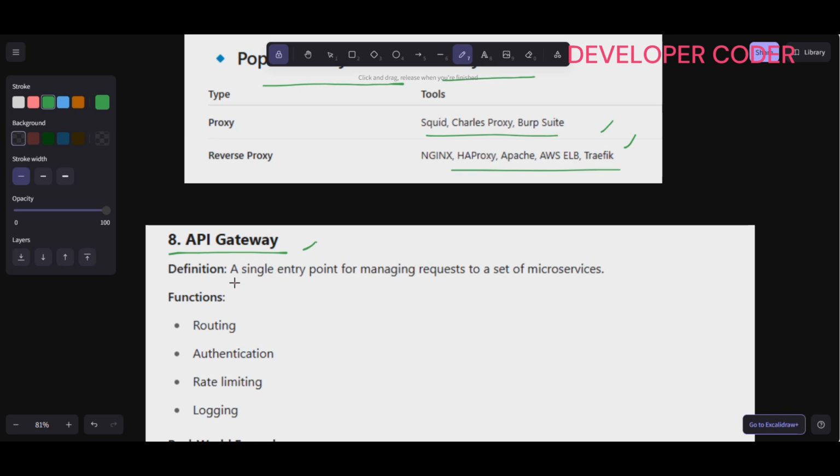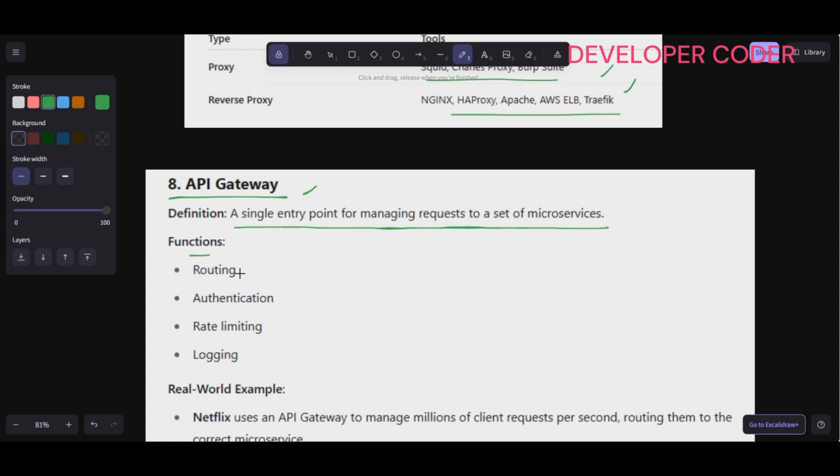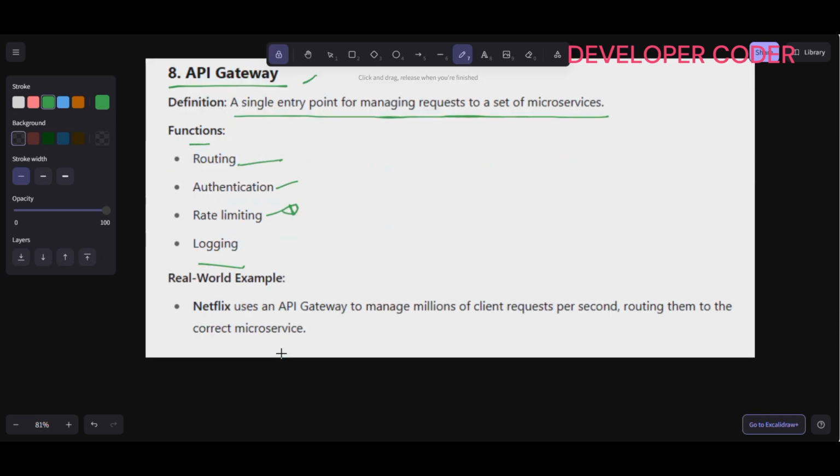So what is an API gateway? A single entry point for managing requests to a set of microservices. These are the different functions: routing, authentication, rate limiting, a very important term, and logging. And a real-world example: Netflix uses an API gateway to manage millions of client requests per second, routing them to the correct microservice.